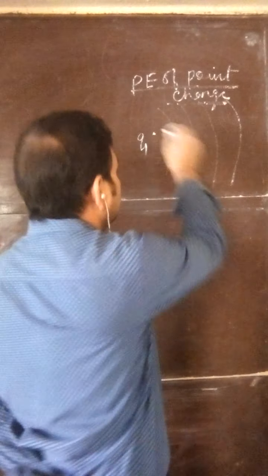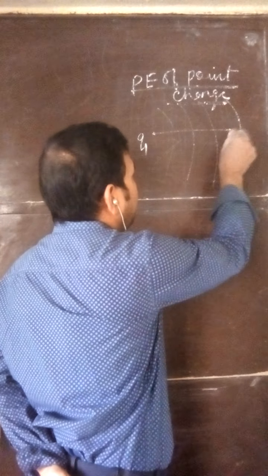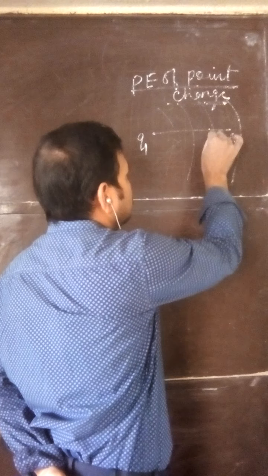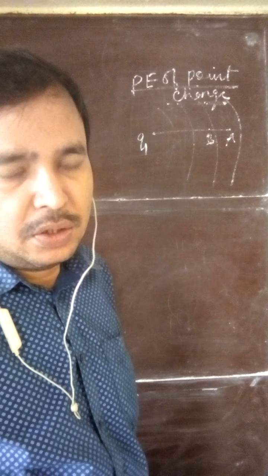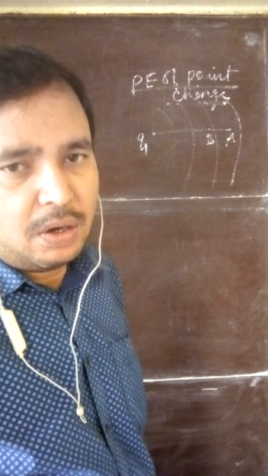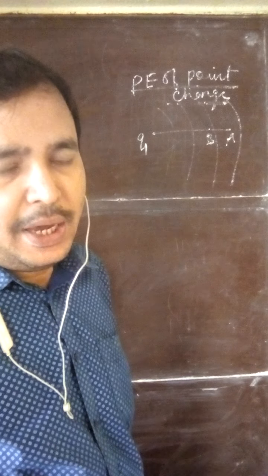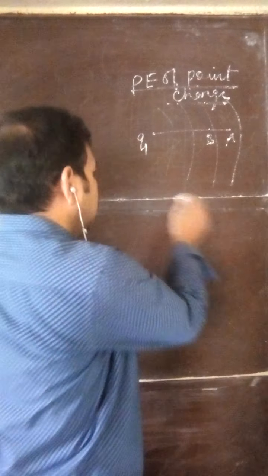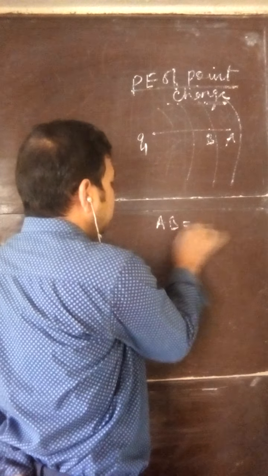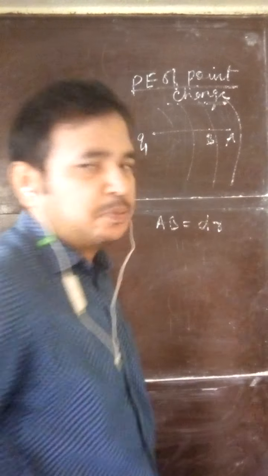Now suppose I am taking two points in the electric field of charge Q1, A and B. Suppose the distance between A and B is very small, such that AB is equal to dr, a very small displacement.